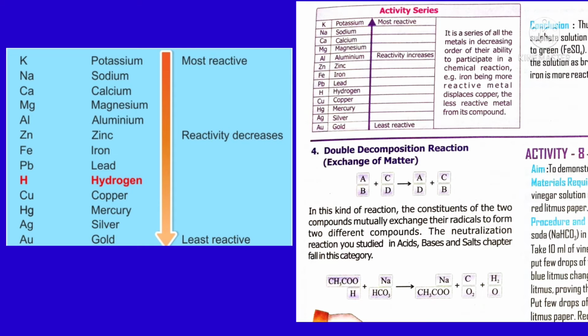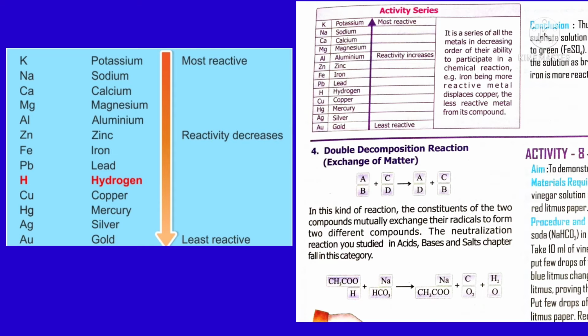The same way, add a few drops of sodium bicarbonate solution on the 2 papers, that is the red litmus paper and blue litmus paper. What will happen? It changes to blue. Blue paper remains blue, red litmus paper changes into blue.